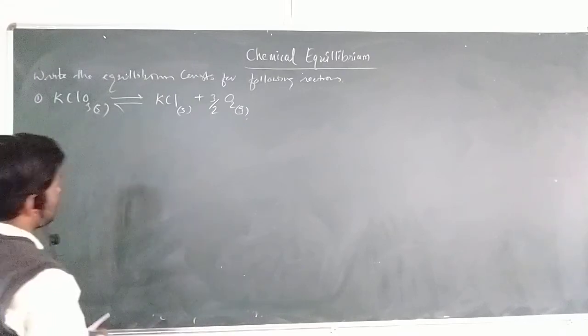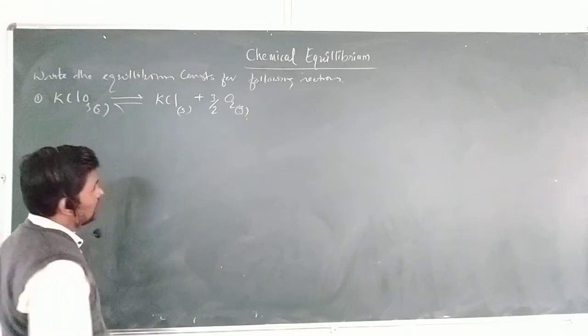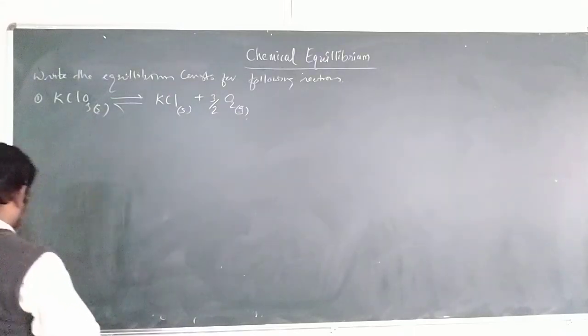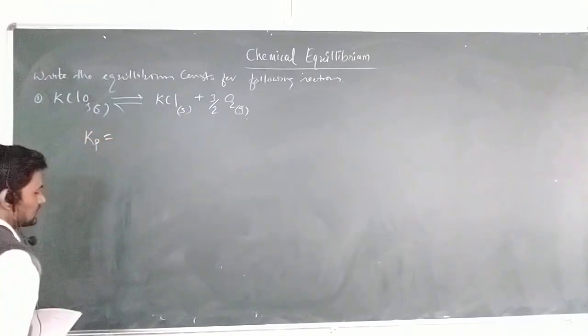Here the solid form is there, so we have to consider the equilibrium constant in terms of the pressure only. It can be written as Kp, that is equilibrium constant in terms of the pressure.